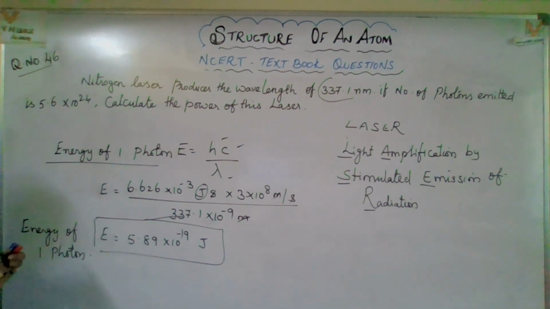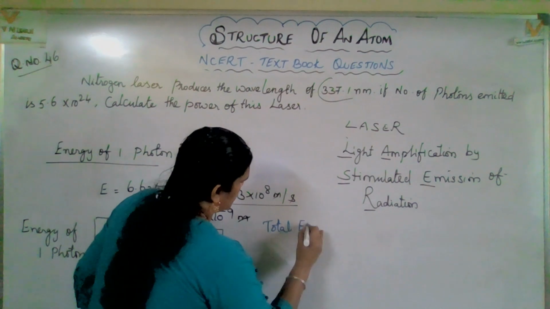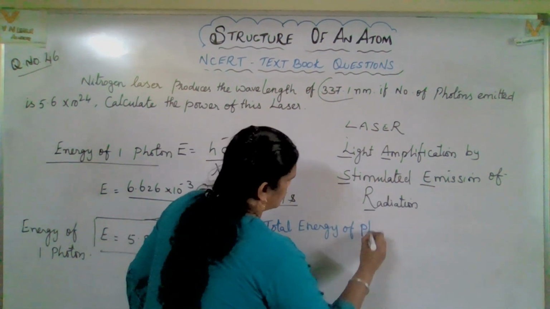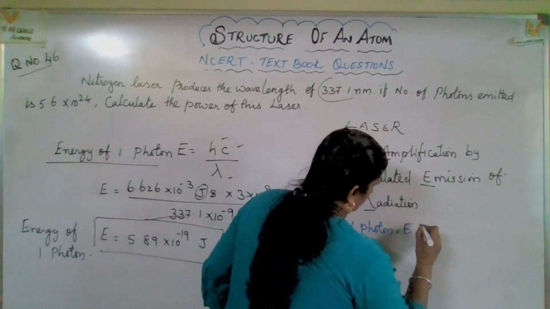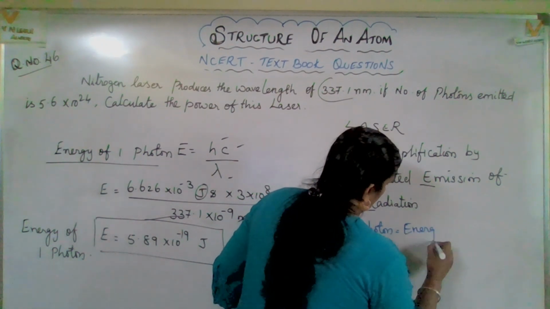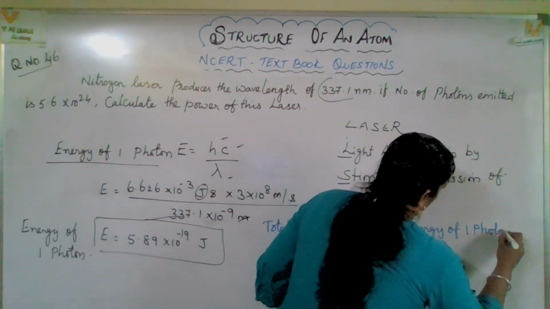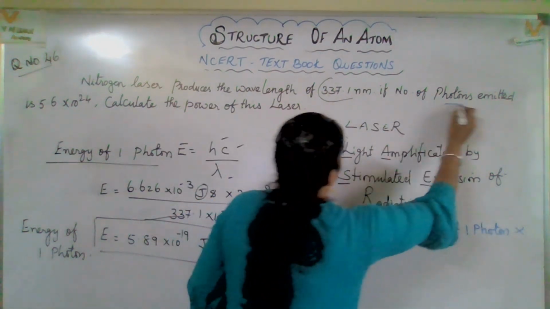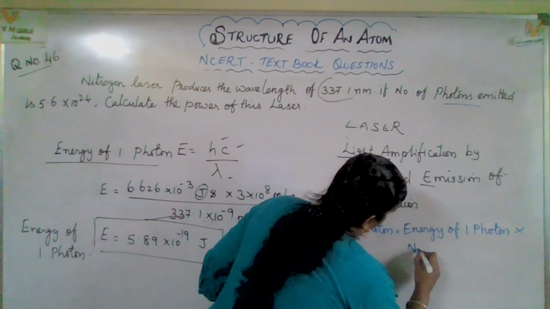Okay, now the next point. Total energy of photon equal to energy of one photon into number of photons emitted.